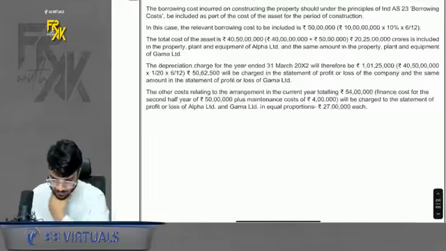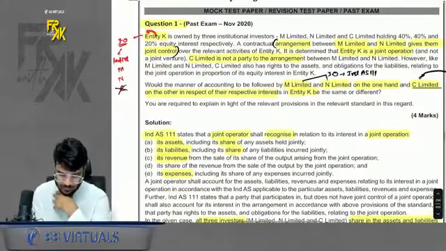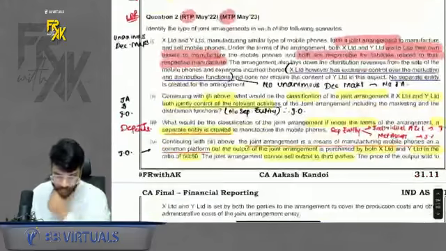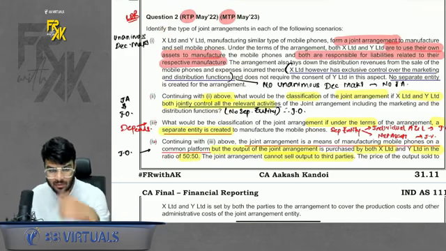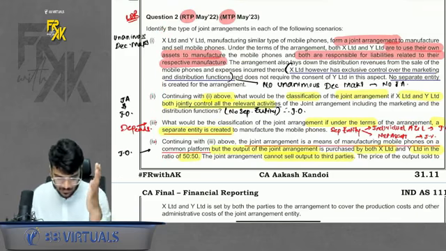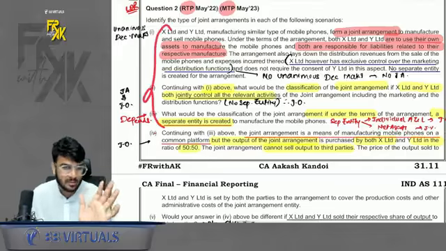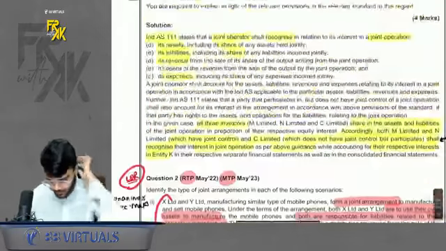Then apart from this, there is one theory question number 1, just read, not very important. Okay, question number 2, I guess it is based more on the definition aspect, which we already discussed while revising the concepts. Okay, which I told you that you have to read this. This is important, but okay, chalo.